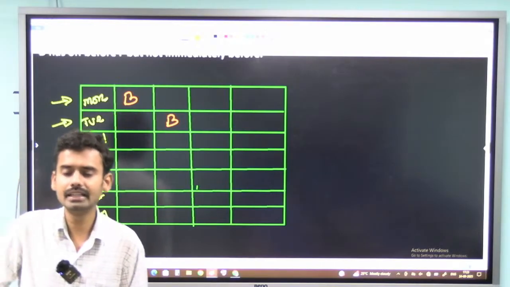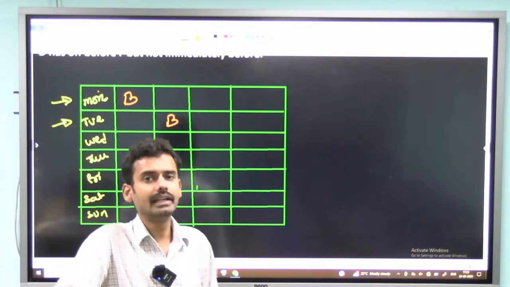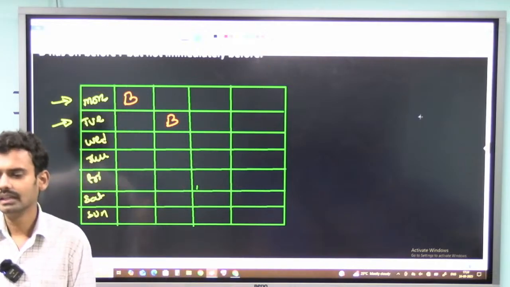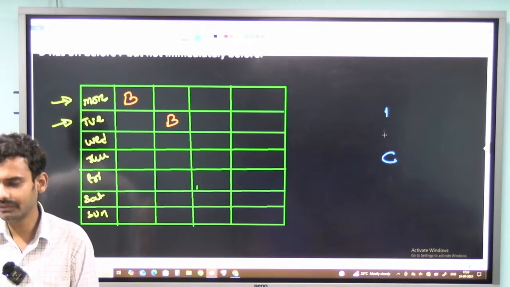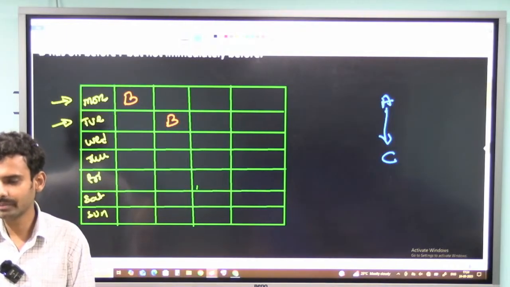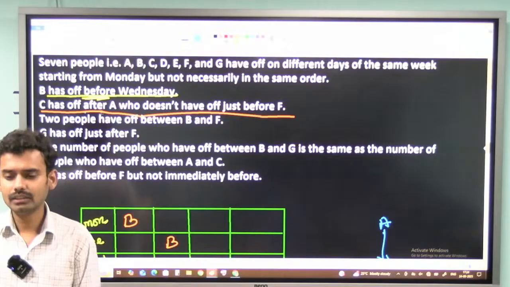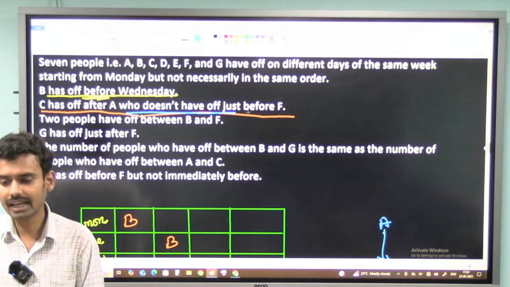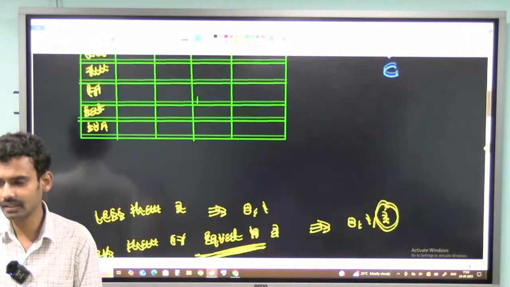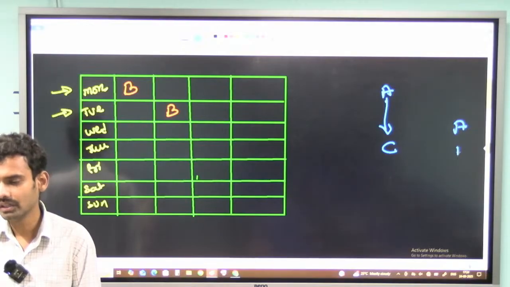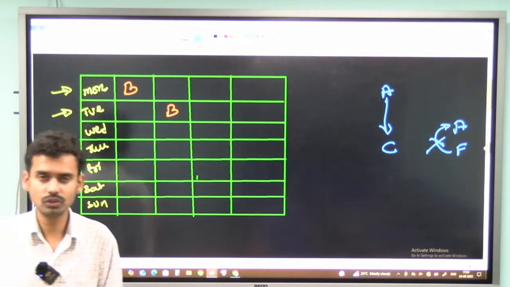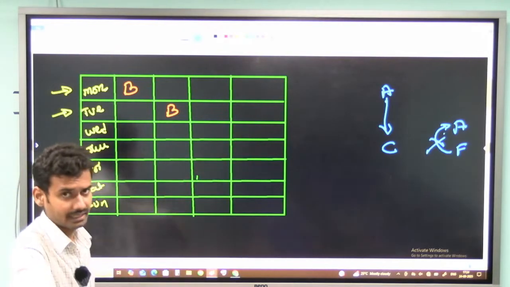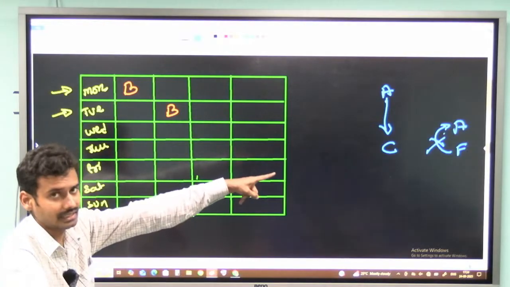So whenever a hint is leading to multiple possibilities, I will treat that as an indirect hint and write it aside. The question is saying C is having the interview after A, and one more piece of information is given. C has the off after A, who does not have the off just before F. So A is not having the off just before F. As of now I don't know where F is, so I can't consider the A and F condition. So that is also considered an indirect hint.